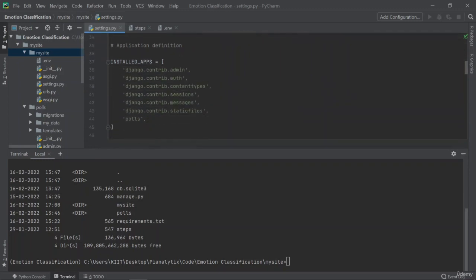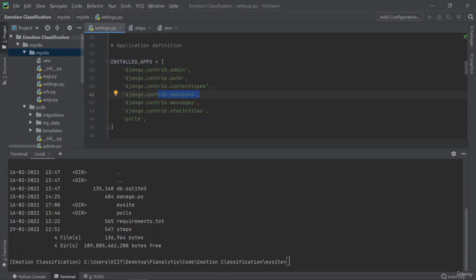Then we have the installed apps, right? You can see that we already have inbuilt apps provided by Django, which are handling the admin part, authentication, and sessions, right? So you already have these apps, and you can even go inside them. These are going to be py files only, where you're going to see different py files having different functions built in.